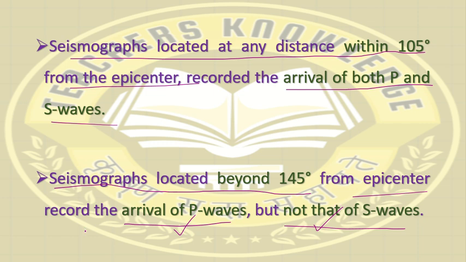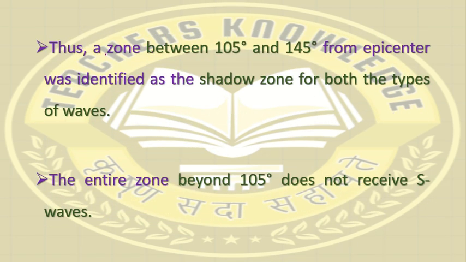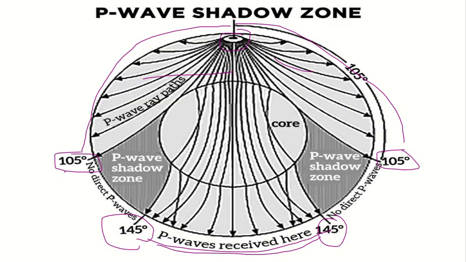Understand? Third one: a zone between 105 degrees and 145 degrees from the epicenter is identified as a shadow zone for both types of waves. See, in this region, 105 to 145 degrees, there is no recording of P waves, so there is a shadow zone for P waves.